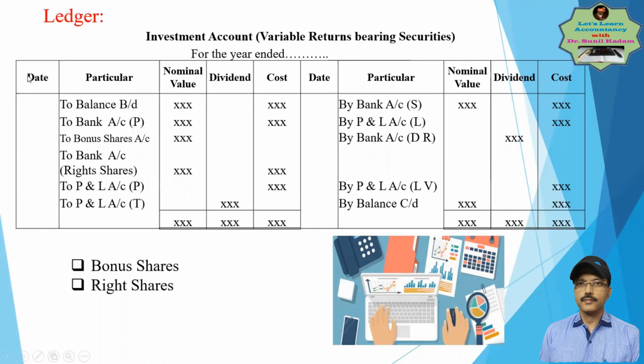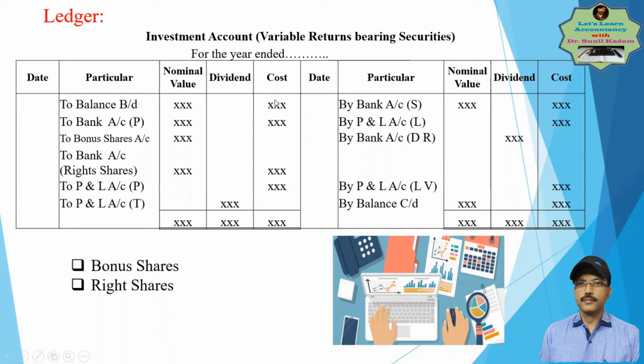Format is similar. Date, particulars, nominal value, dividend and cost, similar for the credit side. Any ledger, when you open it, the opening balance, if it is there, has to be recorded. If there is any opening balance, it will be recorded either on 1st January, if the commencement of the year is 1st January, or generally 1st April. On 1st April, you will record balance brought down. The nominal value means the face value of shares will be recorded. No dividend. The cost of investment we have learned will be charged here.